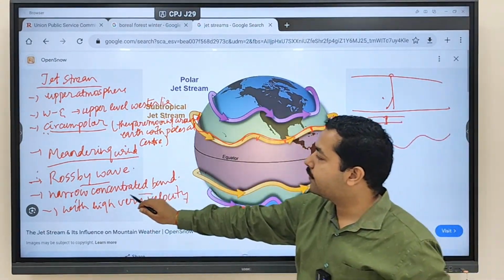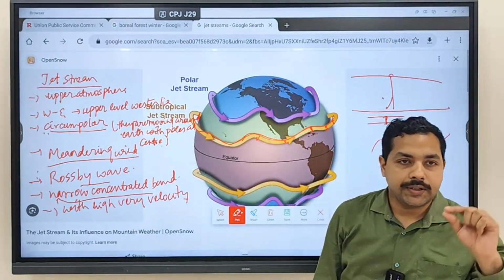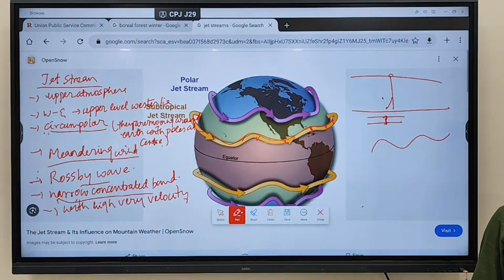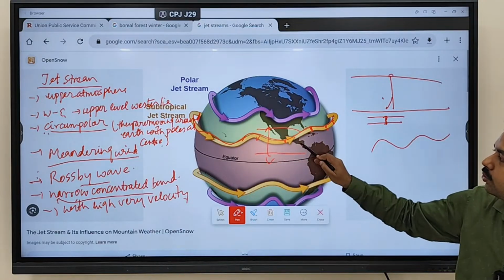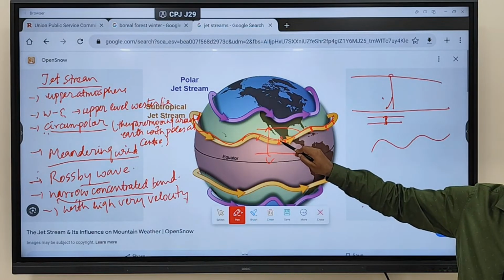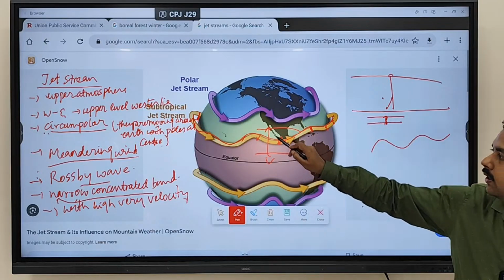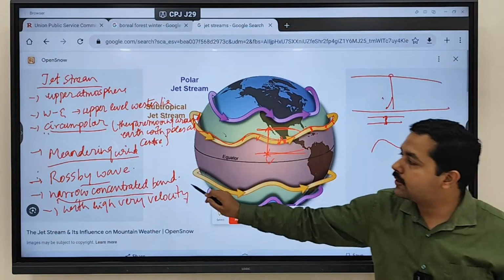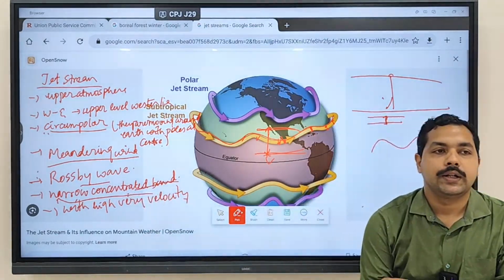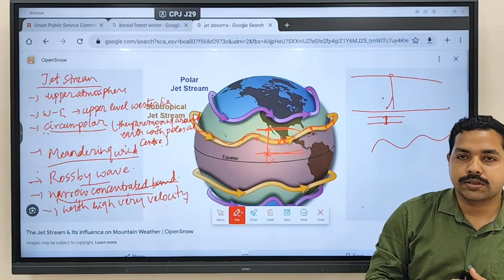And this is referred to as a narrow concentrated wind. This is not blowing over the entire wide region. They are only blowing in certain, smaller areas, not in a larger area. That's why they are referred to as narrow concentrated band winds.